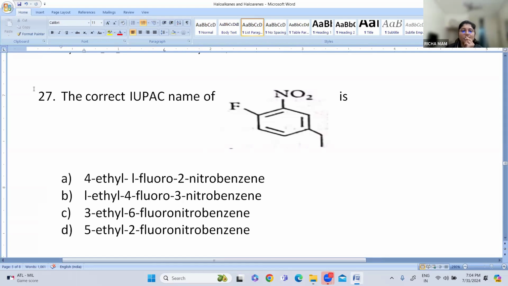Can you tell how you have to number? I'll give you the numbering. You name it. So this is fluoro, this is the nitro group, and this is one ethyl group. I'll start numbering from here. Can you give the name now? Akhila has answered it as A.